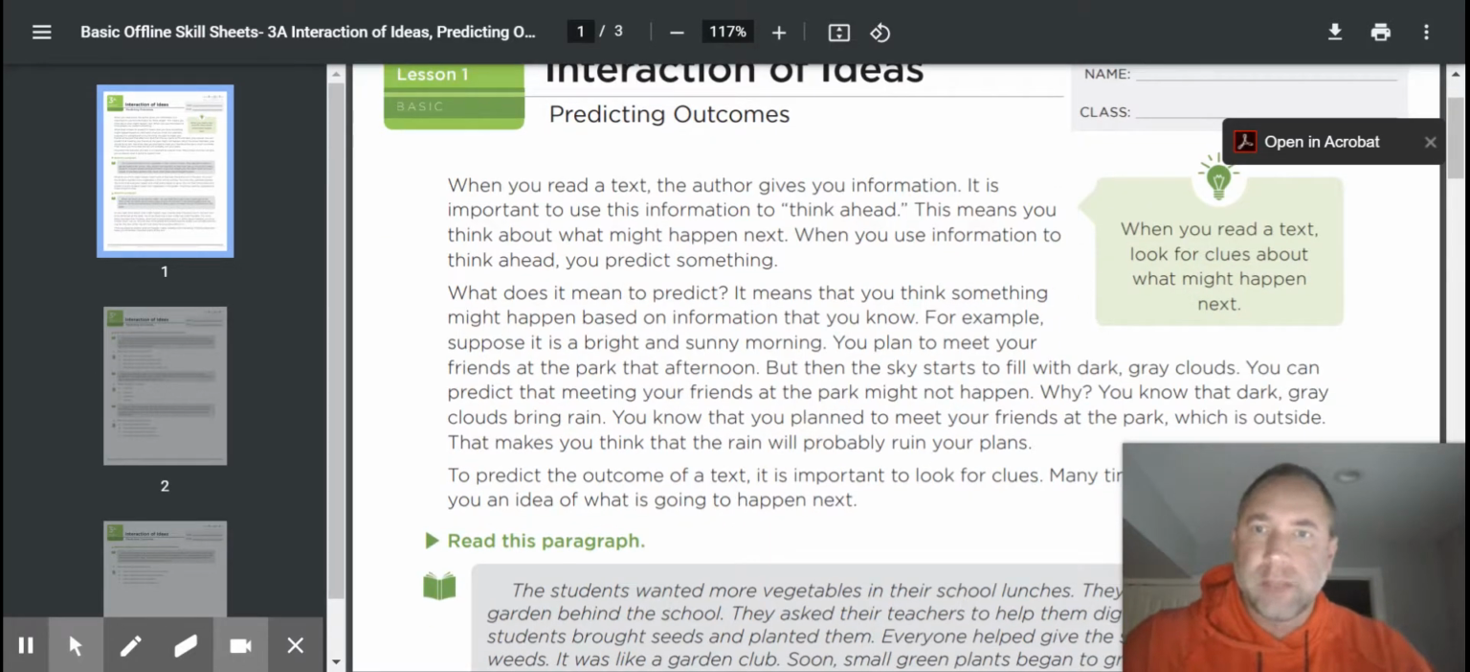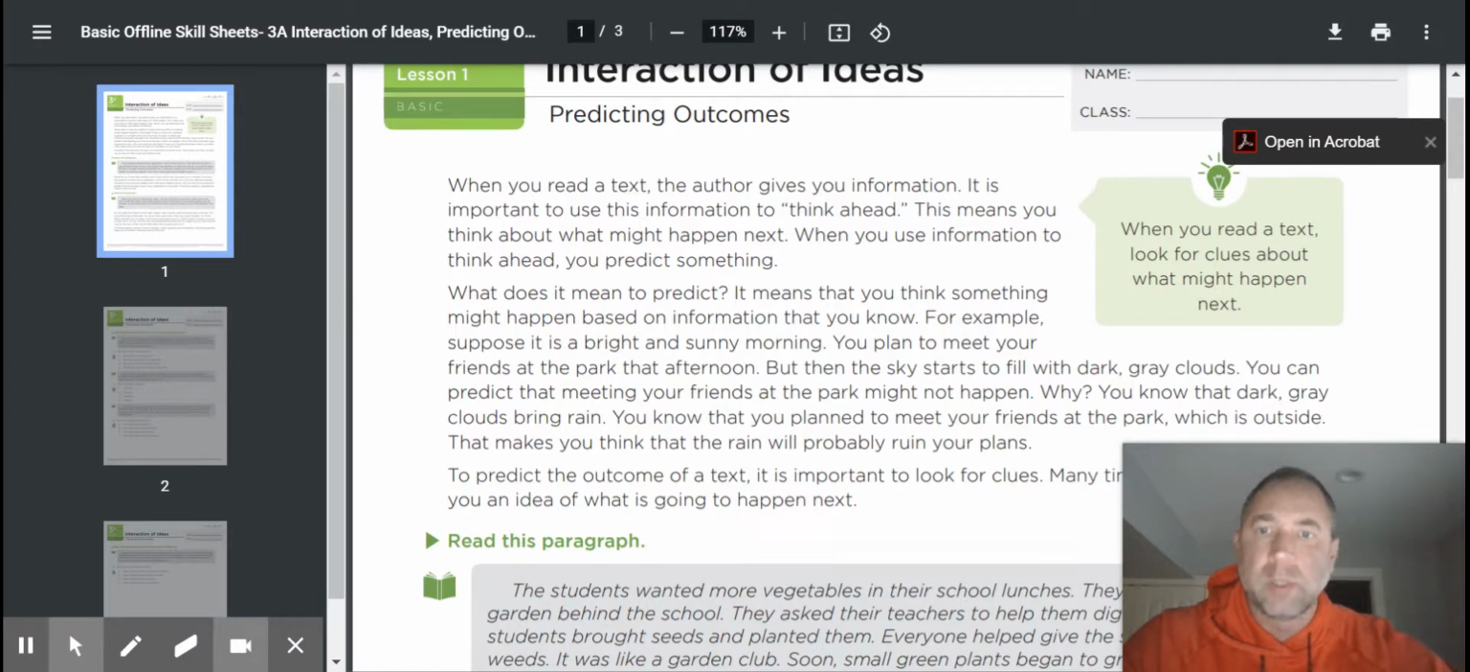So let's take a look at predicting outcomes and read along with me here as we go through some examples before you do some work on your own. When you read a text, the author gives you information. It's important to use this information to think ahead. This means you think about what might happen next. When you use information to think ahead, you predict something. And what does it mean to predict? It means that you think of something that might happen based on information that you know.